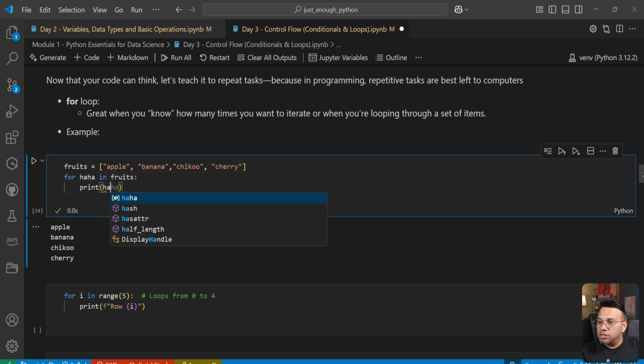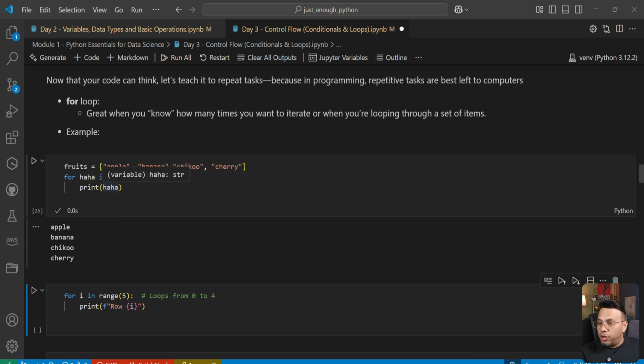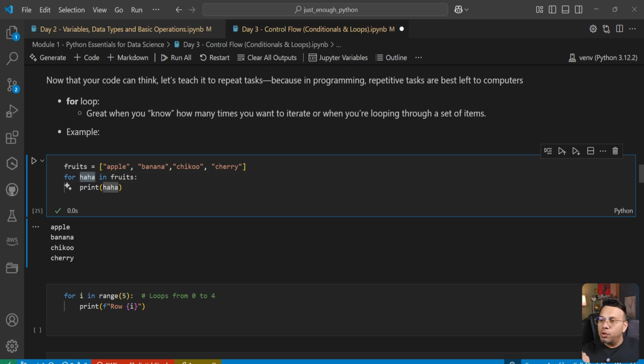It just does not matter as long as what you have here is the same as what you have here. This is just a name for the items within the list. You are referring to the items with this name. It can be anything. We called it fruit because it was more meaningful, and that's how it should be in real programming. Even though there is no compulsion to call it fruit, calling it fruit makes it more readable.